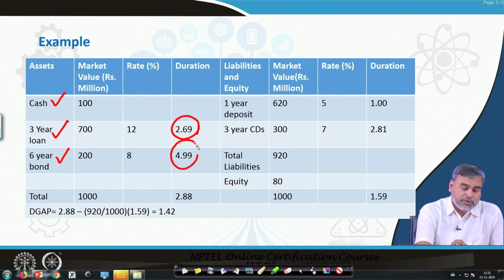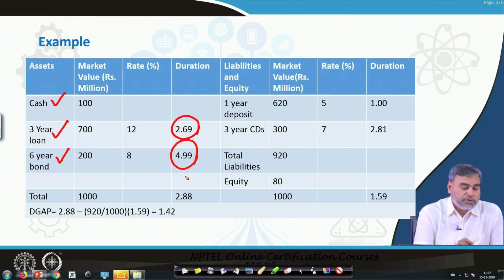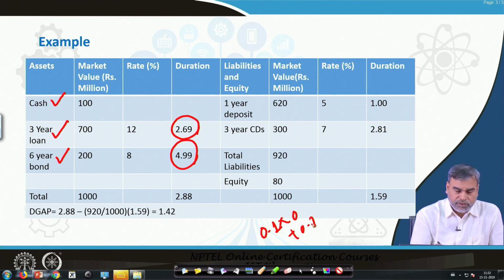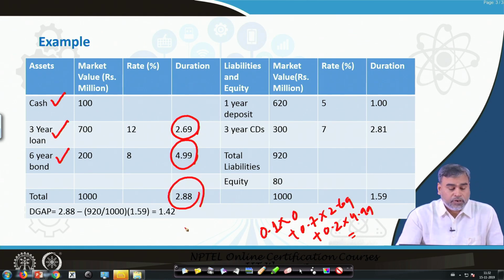So, these are the durations which have been given, and already you know how you can calculate the portfolio duration. Let the portfolio value here in this case be 1000, that means 0.1, 10%, into 0, plus 0.7 into 2.69, plus 0.2 into 4.99. If you calculate, the duration of the total portfolio of assets will be 2.88.